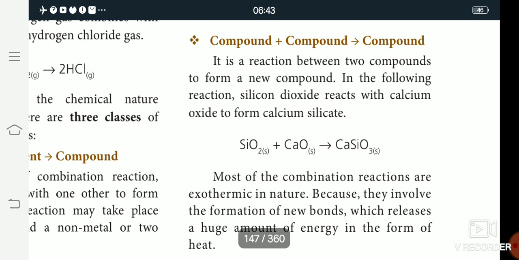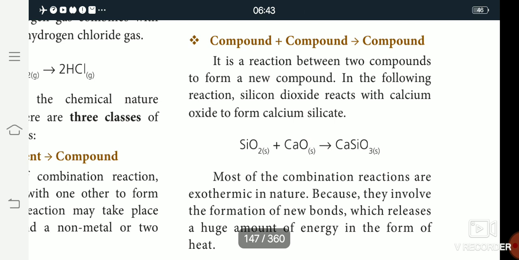CaSiO3, calcium silicate. Silicon is Si, calcium is Ca and O is oxygen. The same elements, silicon, calcium and oxygen, are present in the reactants, but the compounds change into a new compound. Silicon dioxide reacts with calcium oxide to give the product calcium silicate.